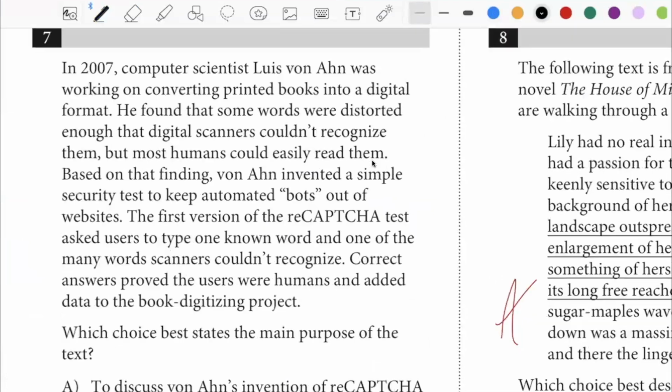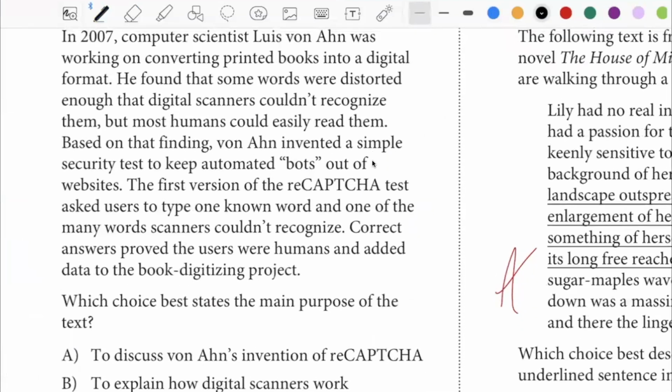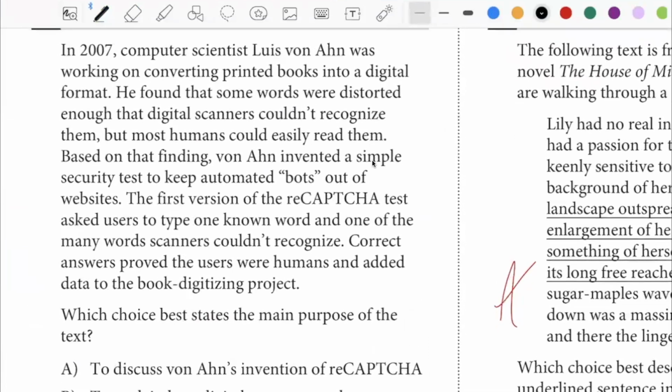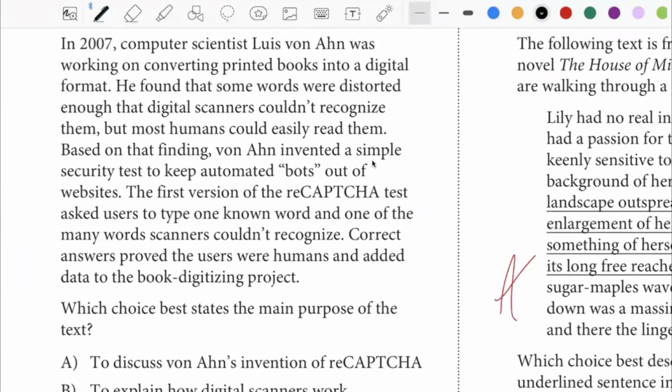In 2007, computer scientist Louis von Ahn was working on converting printed books into digital format. He found that some words were distorted enough that digital scanners couldn't recognize them, but most humans could easily read them.